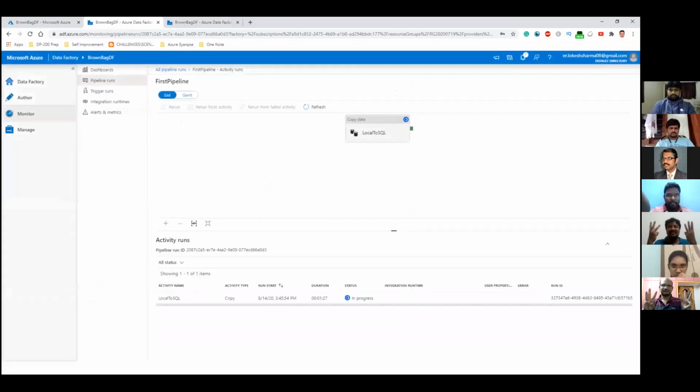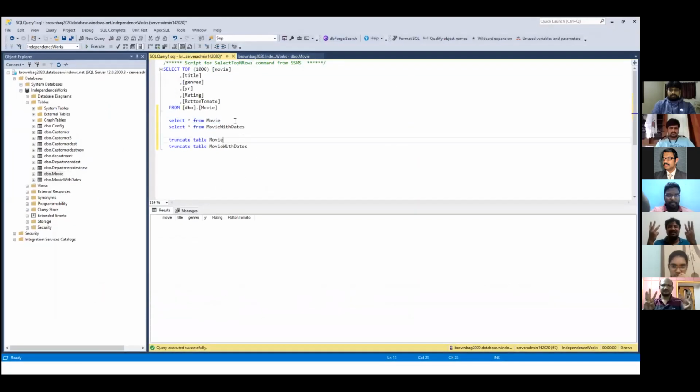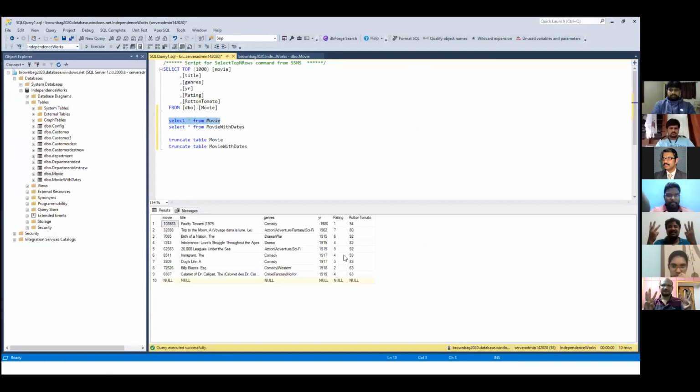So let's go into the SSMS window and see whether we've got the data. So we'll select the data. Yeah, so it has transferred the data. I think one of the rows was blank in the source file, and that's why it has inserted a blank row entry into it.